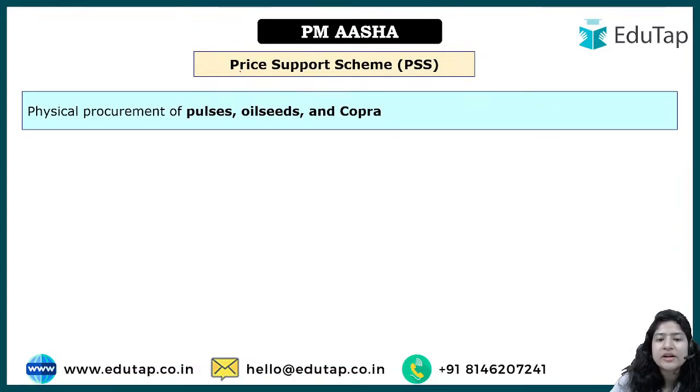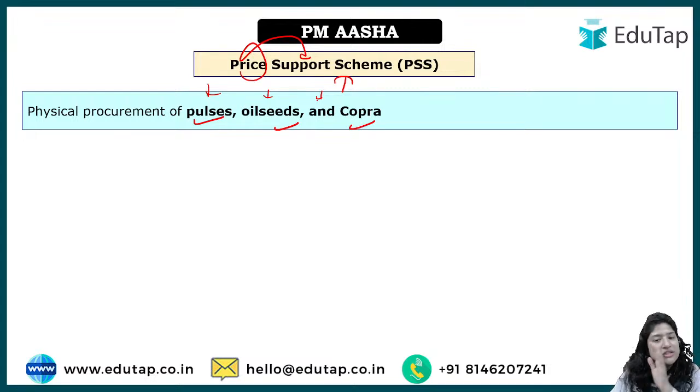When we are talking about ensuring the MSP is being provided, ensuring the remunerative price is provided, we are specifically focusing under this component on pulses, oilseeds and copra. What does it mean? Look, we know wheat and rice already get the MSP, right? It's prominent. But it was observed that for pulses, oilseeds and copra, the farmers were not getting the money that they deserved. So MSP we already have, that's a separate thing, but this scheme is just ensuring the MSP is being given to the farmers. I hope you understand the difference.